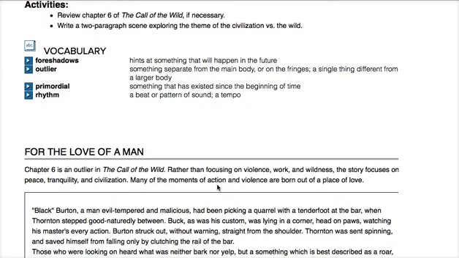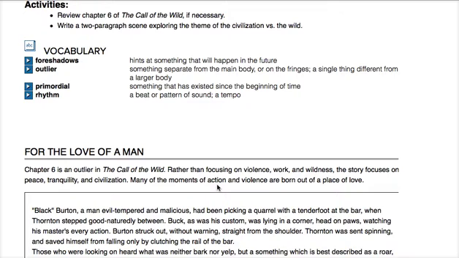Your activities for this lesson, you need to review Chapter 6 in The Call of the Wild, if you need to, in order to do the questions at the end. And you will be writing, like I said, a 2-paragraph scene exploring the theme of civilization versus the wild. And I'll go over this at the end.